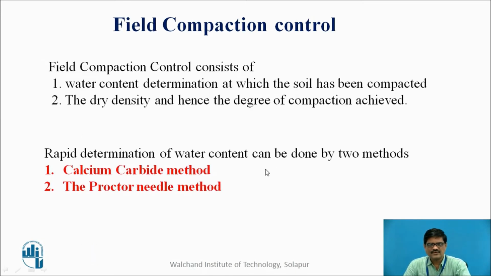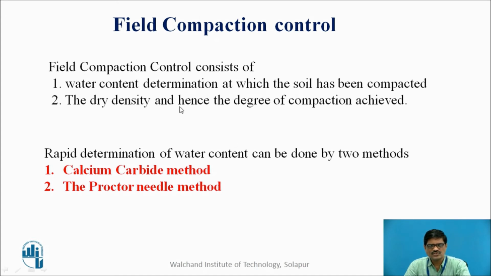Then after understanding the different equipment on the field for achieving compaction, we need to check whether the compaction is achieved properly or not. For that, the process is called field compaction control. Field compaction control consists of two parts: water content determination, at which the soil has been compacted, and the dry density. Therefore, we can find out the degree of compaction achieved.